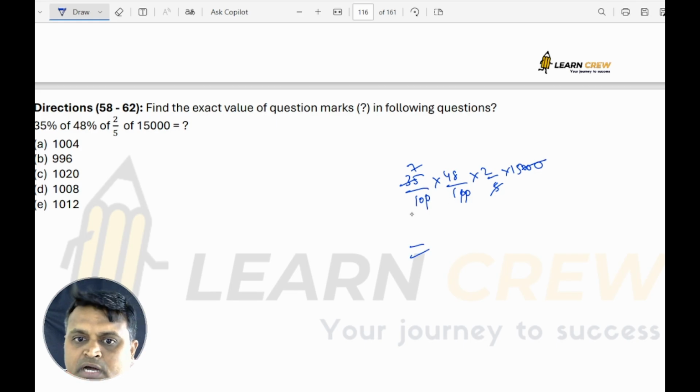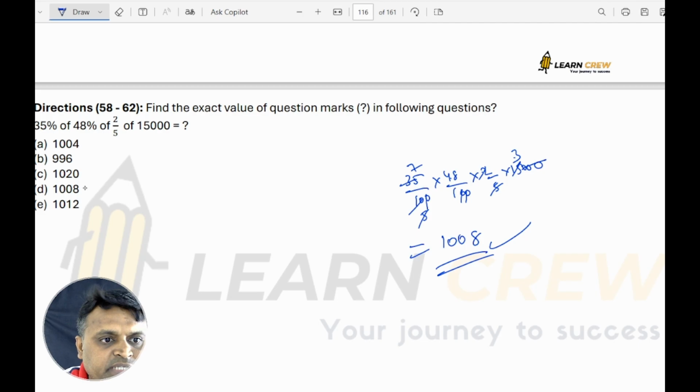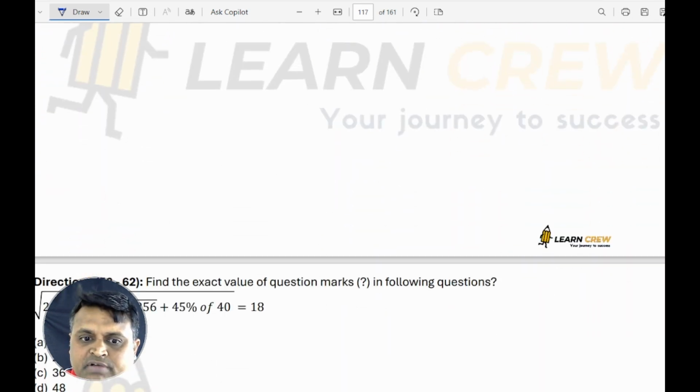Now 2 fives are 10, 5 threes are 15, 48 threes are 144. 144 sevens are 1008. So the answer is 1008. In fact, 7 eights are 56, 6 threes are 18, and the last digit 8 is there in only one option. So the answer is option 1008.